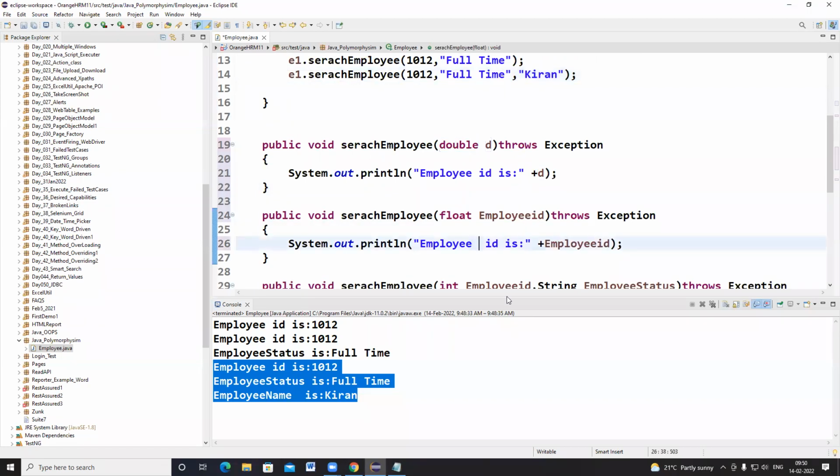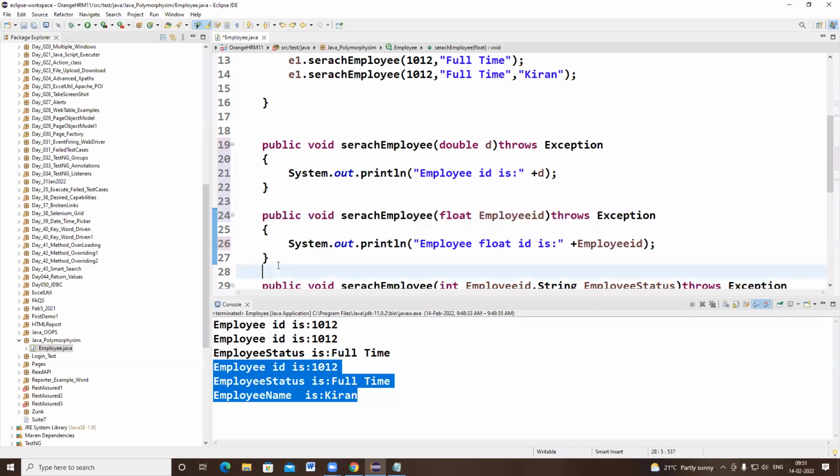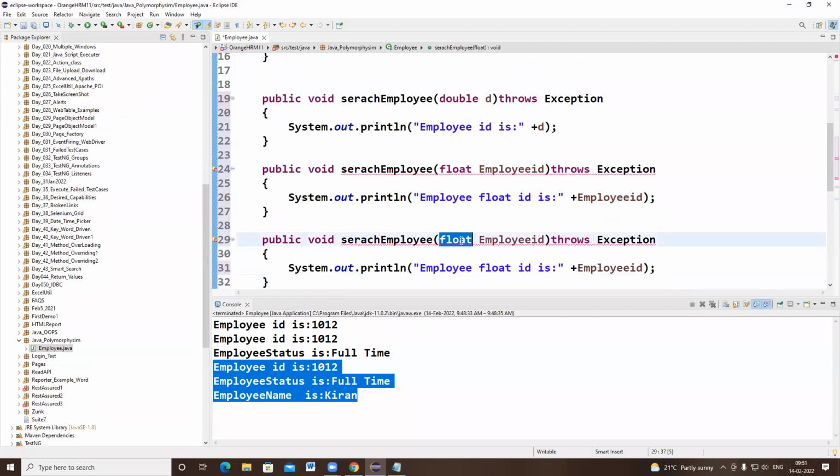Employee float ID is. Can I write an integer method also? Employee integer ID is.